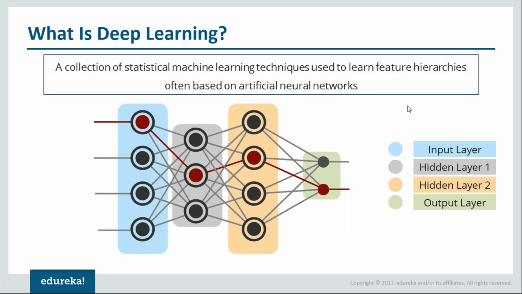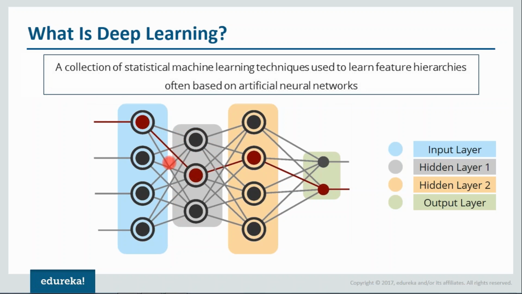Deep learning is implemented with the help of deep networks, and deep networks are nothing but neural networks with multiple hidden layers. Now, what are hidden layers? Let me explain that. You have inputs that come here. This will be your input layer. After that, some process happens and it goes to the next nodes, the hidden layer nodes. So this is your hidden layer 1.